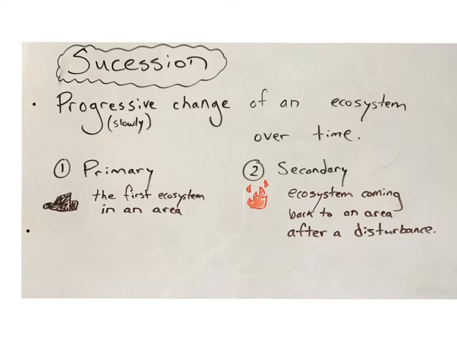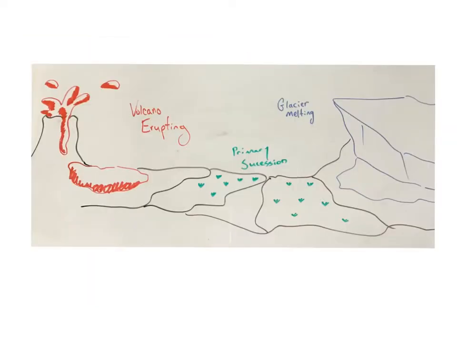So we're going to start off by giving an example of primary succession. So here's two examples of what could be primary succession. So we have a volcano erupting and the lava forming new earth, as well as a glacier melting or shifting off of rock that's never had anything living there before, and it's creating new earth for an ability to live. There could also be an earthquake, a seismic shift, a tidal wave washing off an island, anywhere where there was never life to begin with, or it was an abiotic situation where there's no life, just blank rock, new rock forming. It's a brand new space for an ecosystem to be created,